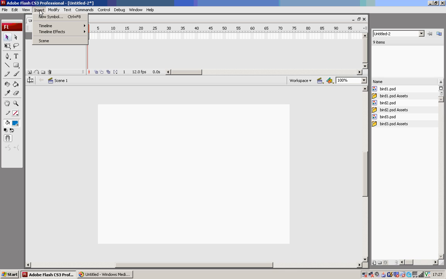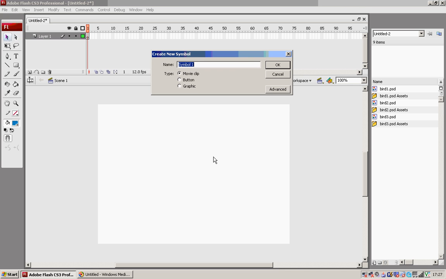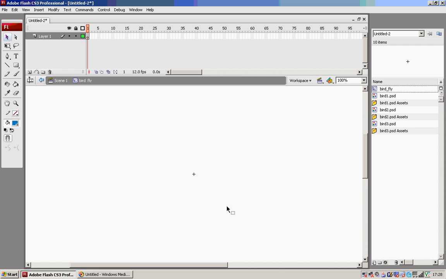Following your handout, go to Insert, select New Symbol. In New Symbol, enter bed underscore fly. Make sure the option movie clip is selected. Click on OK. Now what we have is a stage for our illusion.